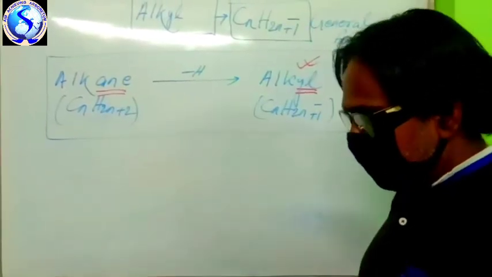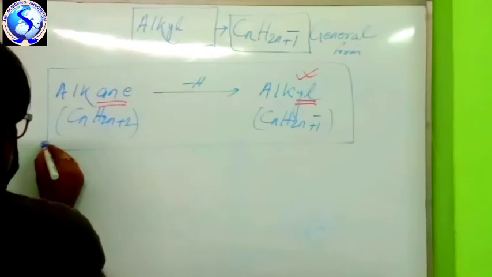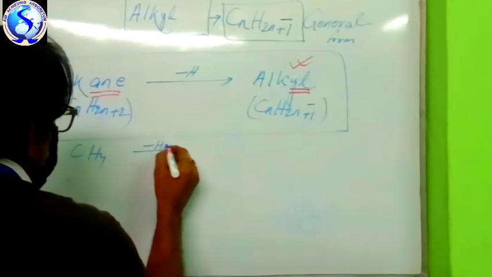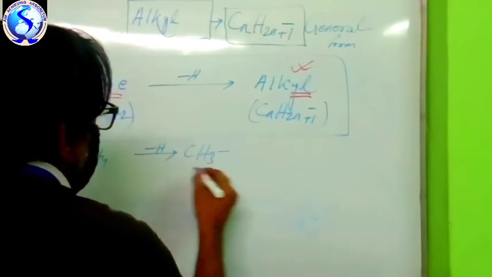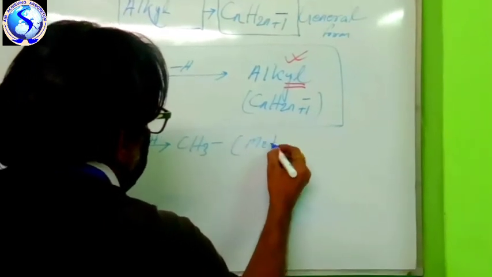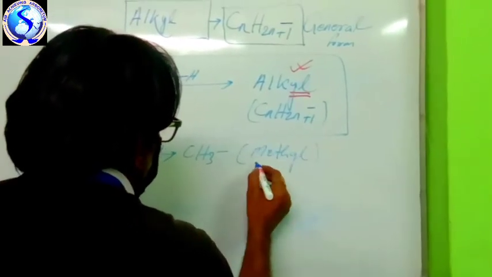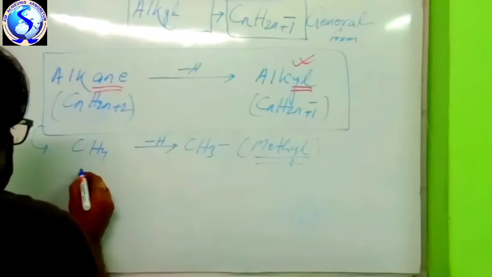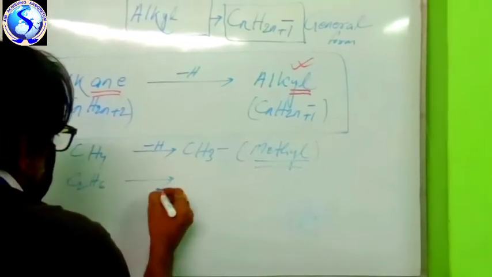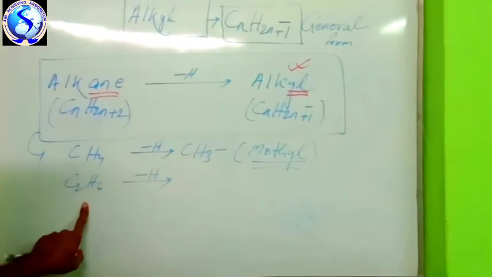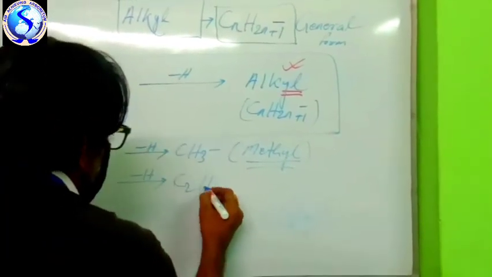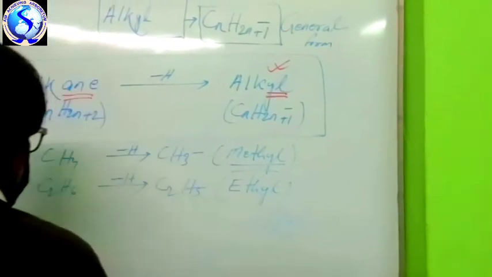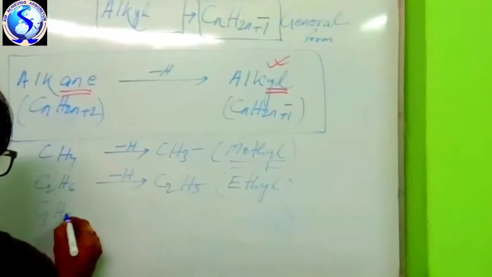Now, as you know, the first compound is methane. If one hydrogen is replaced from methane, it becomes methyl, like this. What is the name? Methyl. Next year I will do more detail about the alkyl group. So many things we will discuss. Next, the second one is C2H6. If one hydrogen is replaced from ethane, then this will be C2H5. This will be ethyl.